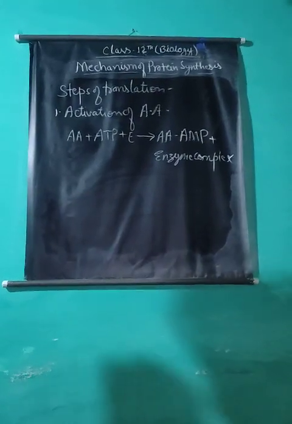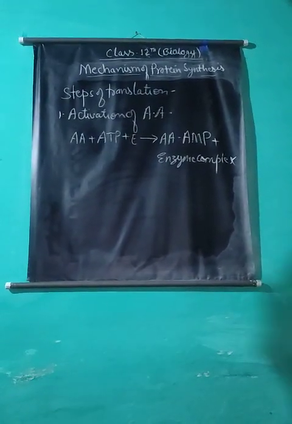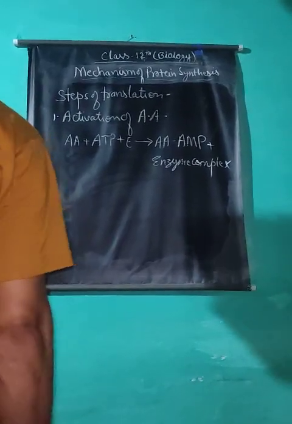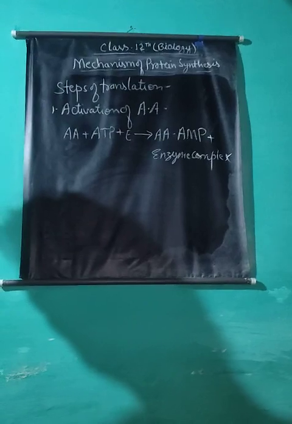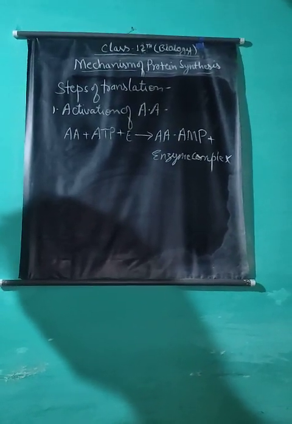Now, amino acid plus AMP-enzyme complex combine to form the aminoacyl AMP-enzyme complex.